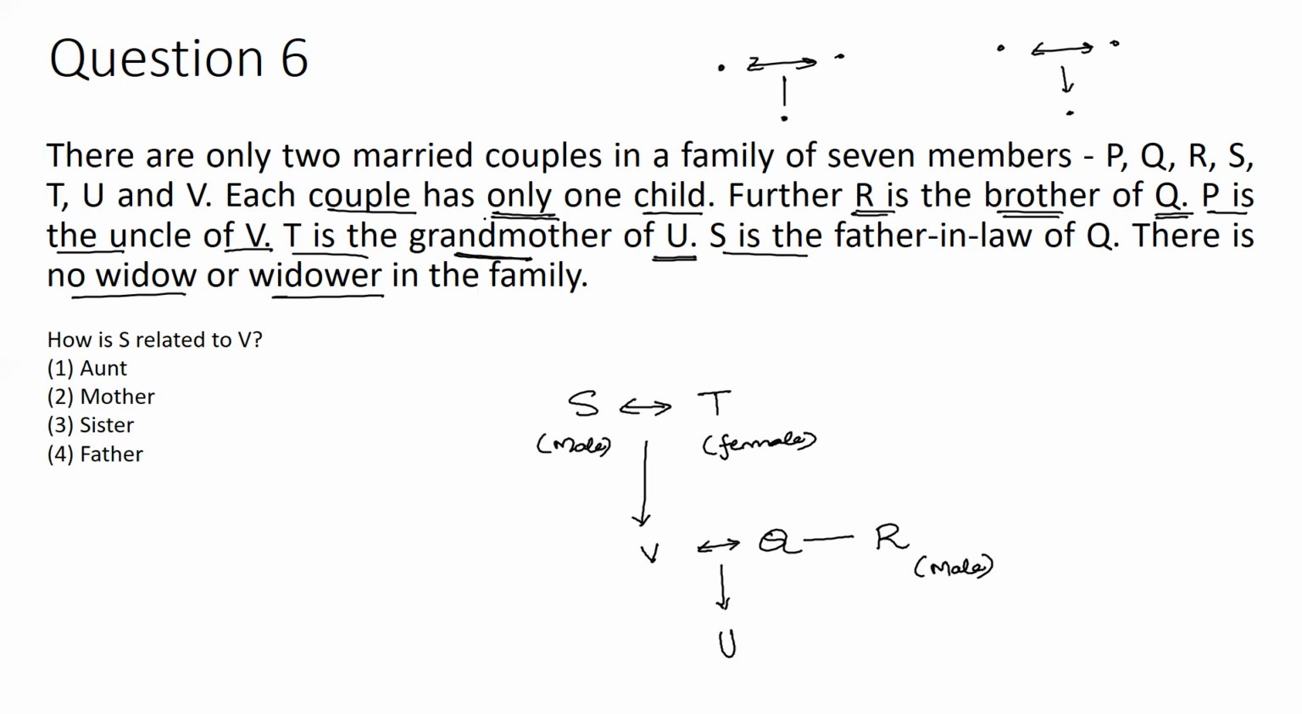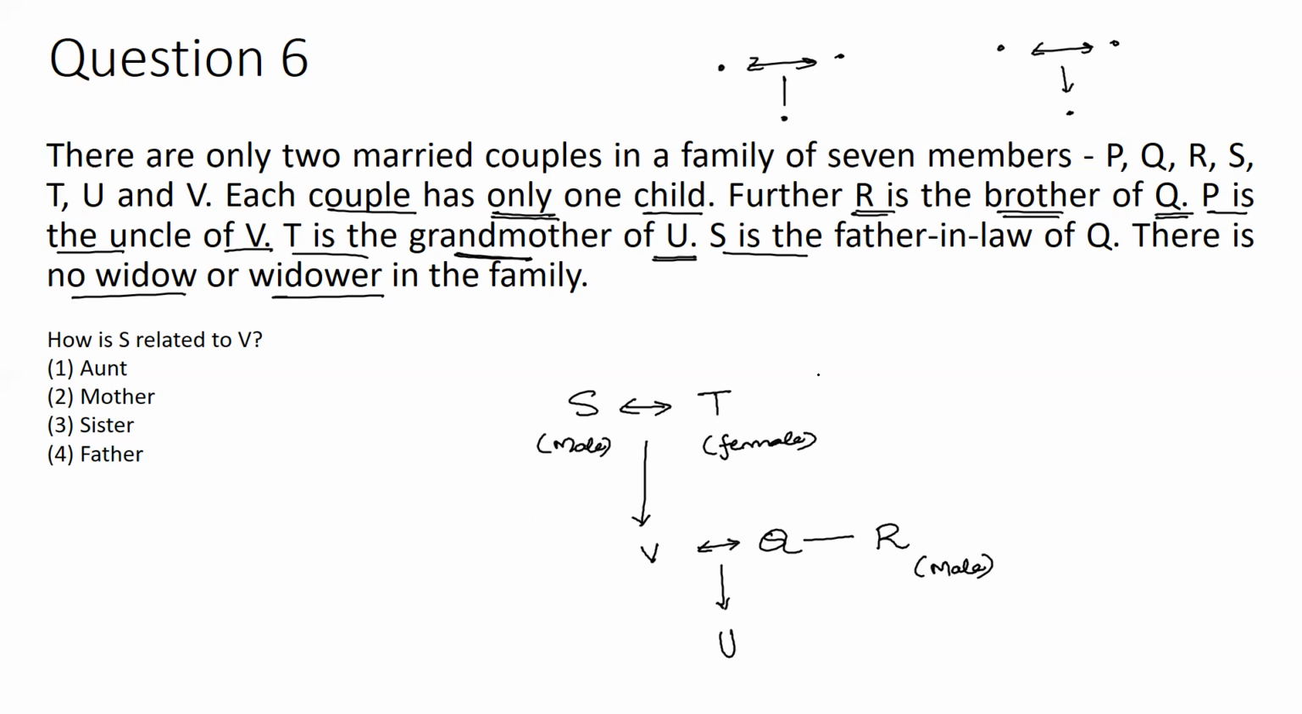Each couple has got only one child. S and T, they are married. They have got one child, V. The gender of V is not specified. V is married to Q and they have got a kid, U. Q has got a brother, R. R is the brother of Q. Okay. Further, I can say T is the grandmother of U, satisfied. S is the father-in-law of Q, satisfied. There is no widow, there is no widower.